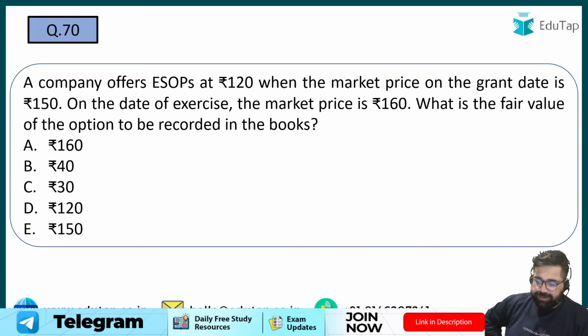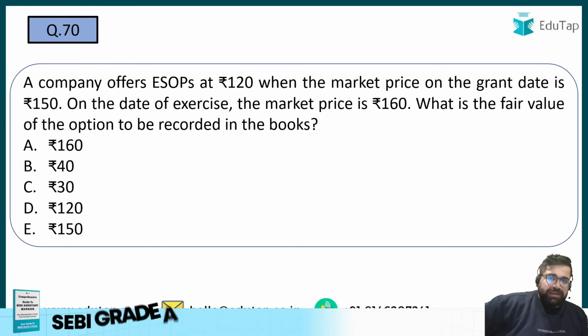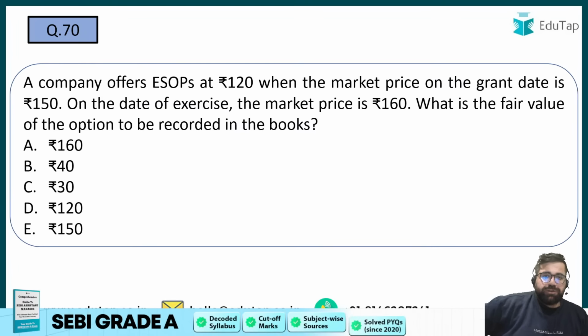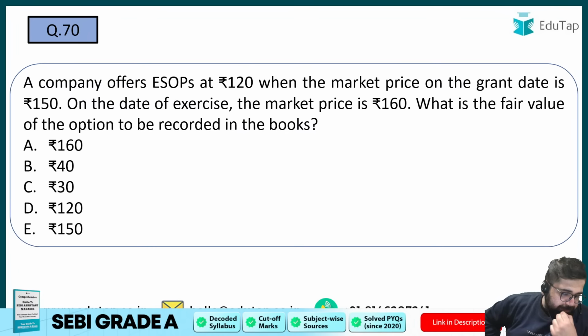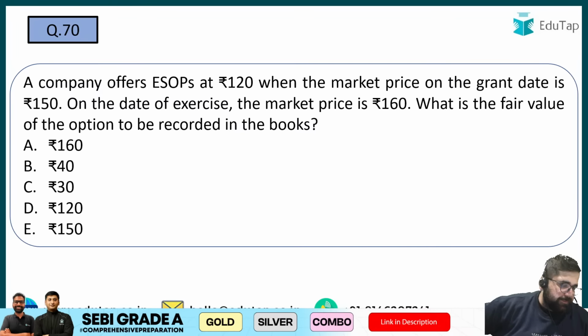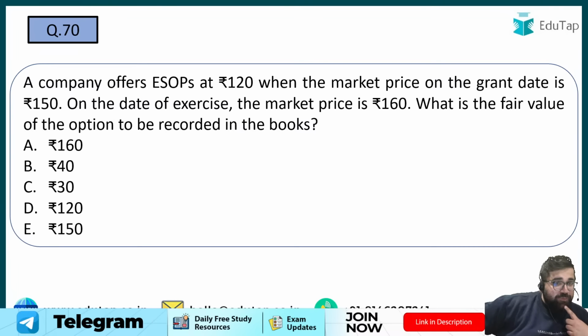Question number 70. A company offers ESOPs when the market price on the grant date is 150. On the date of exercise, the market price is 160. What is the fair value of the option to be recorded in the books? All of you please participate. 70, B, 40.